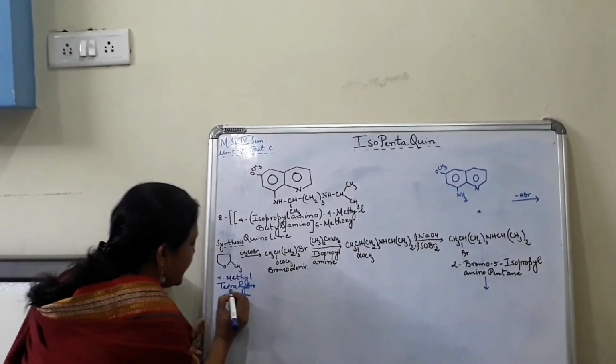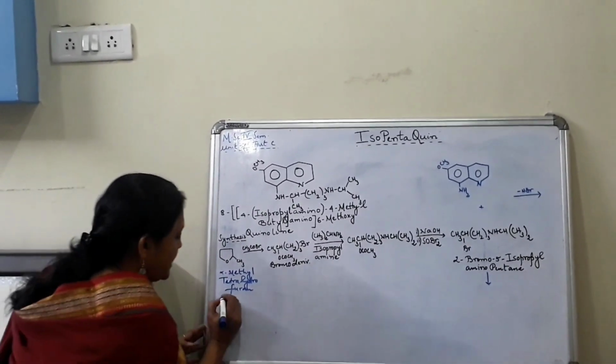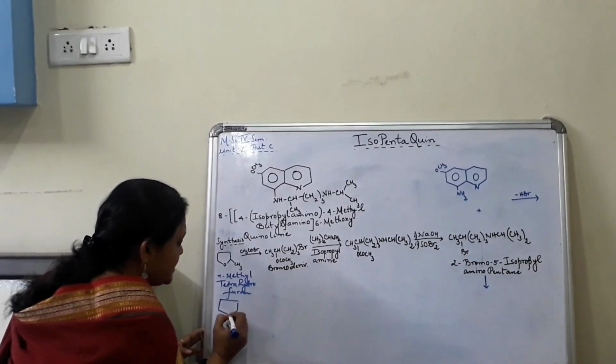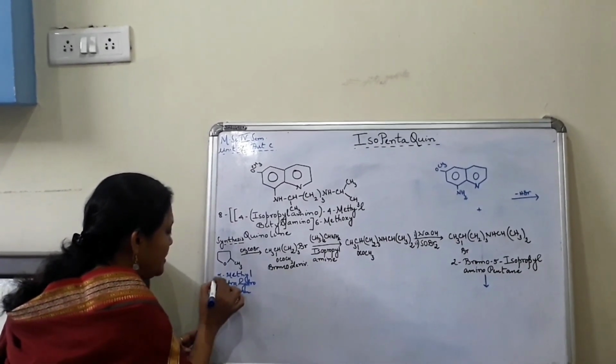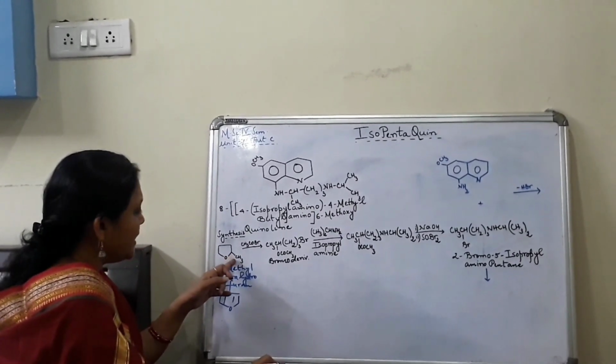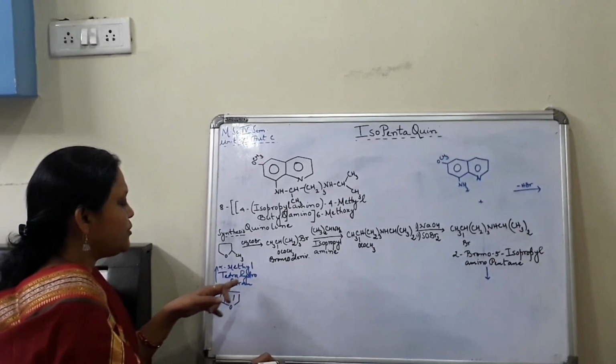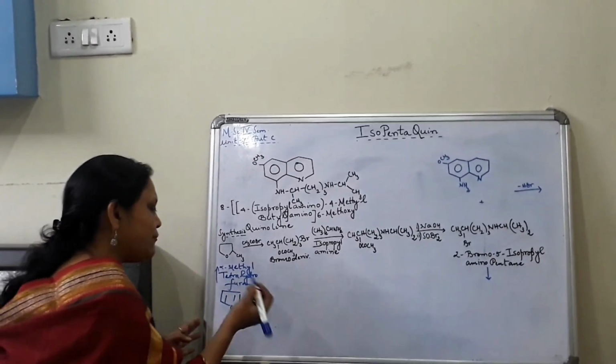This is the starting compound. That means this is furan, in fact, and the structure is like this. We do the reduction, and after reduction a methyl group is substituted in the alpha position. Hence the name is alpha methyl tetrahydrofuran, or you can say furfural also.